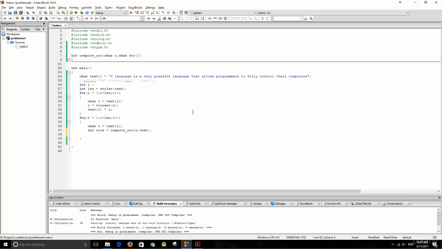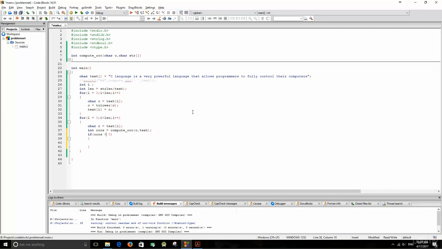So if it's 0, then do not print anything, otherwise print. Or let's say if ox is not 0, if it's bigger than 0, then print.